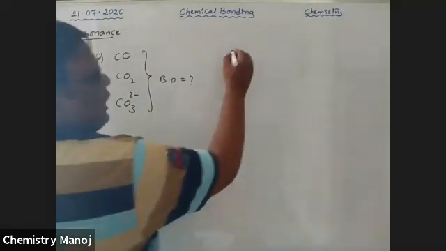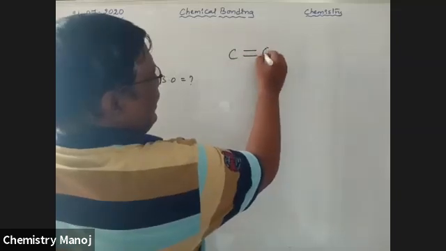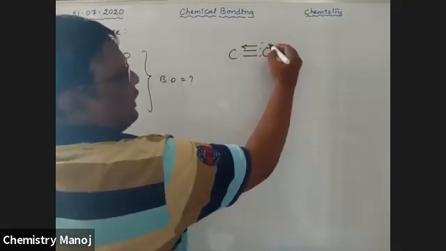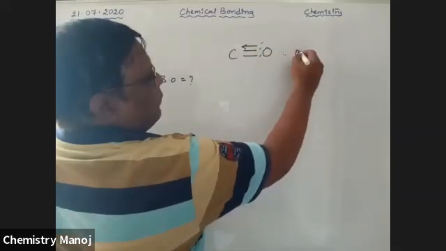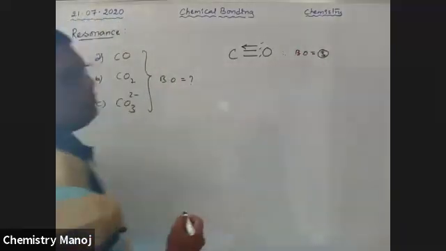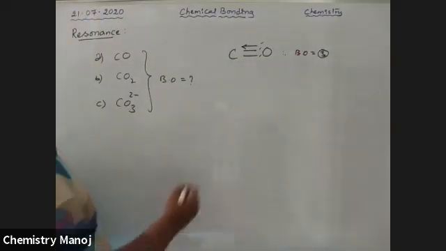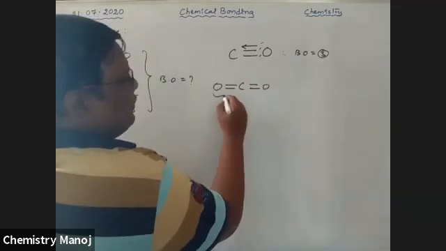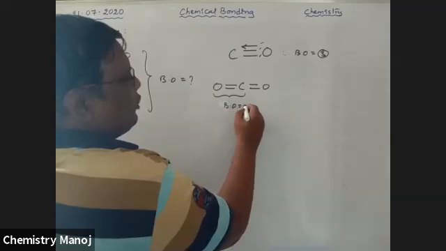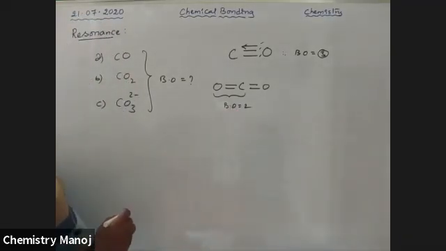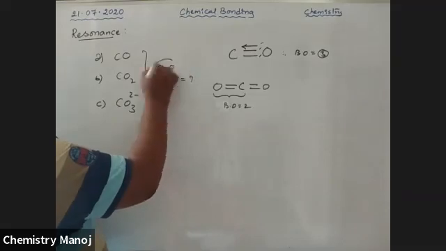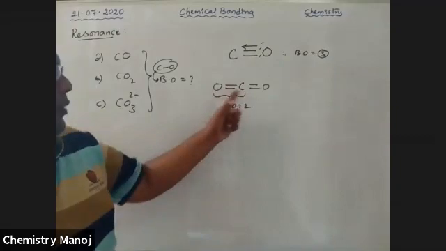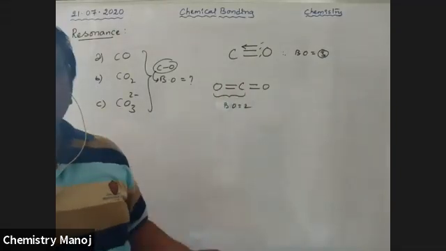See here, for carbon monoxide, there is a double bond and there is a dative bond between carbon and oxygen. Therefore, 1, 2, 3 bonds are there. Therefore, in CO, bond order is equal to 3. In CO2, there is a double bond between carbon and each oxygen. So the carbon oxygen bond order there is 3, and here the carbon oxygen bond order is 2. Bond order means number of bonds between the atoms.